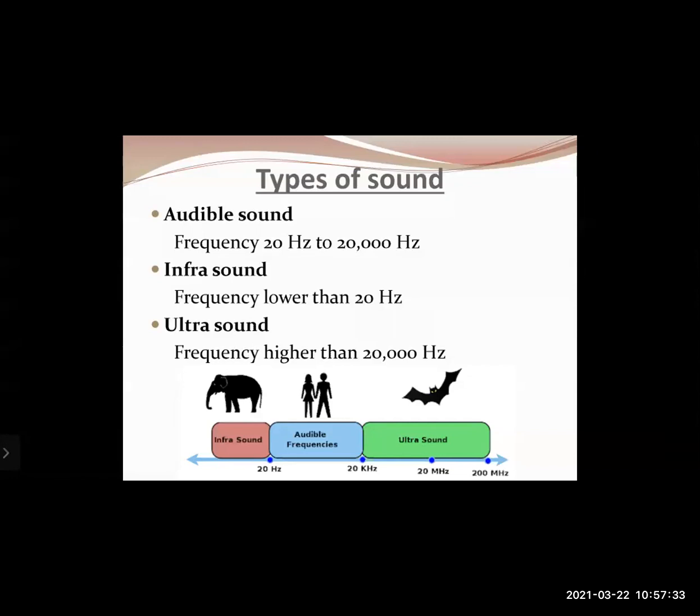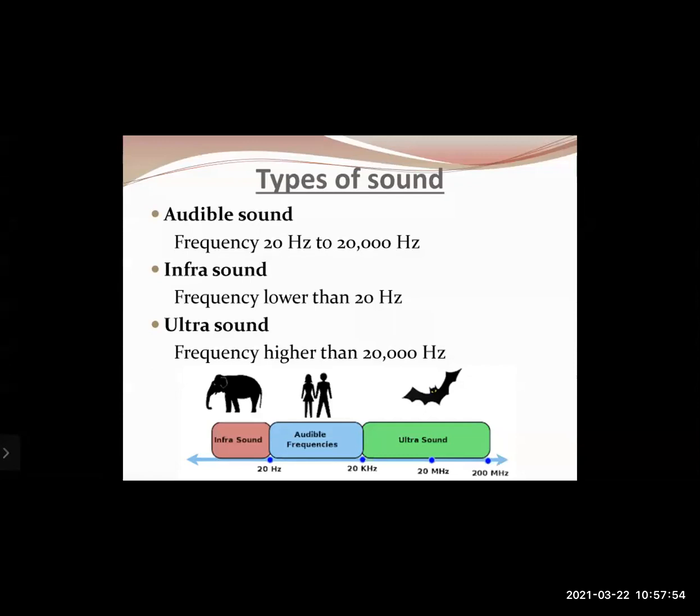So any speaker that is in front of you right now, when you're listening to the sound, is vibrating between these speeds. That means either 20 times per second to around 20,000 times per second. That means if any object vibrates at a speed of less than 20 times per second, we cannot hear it.